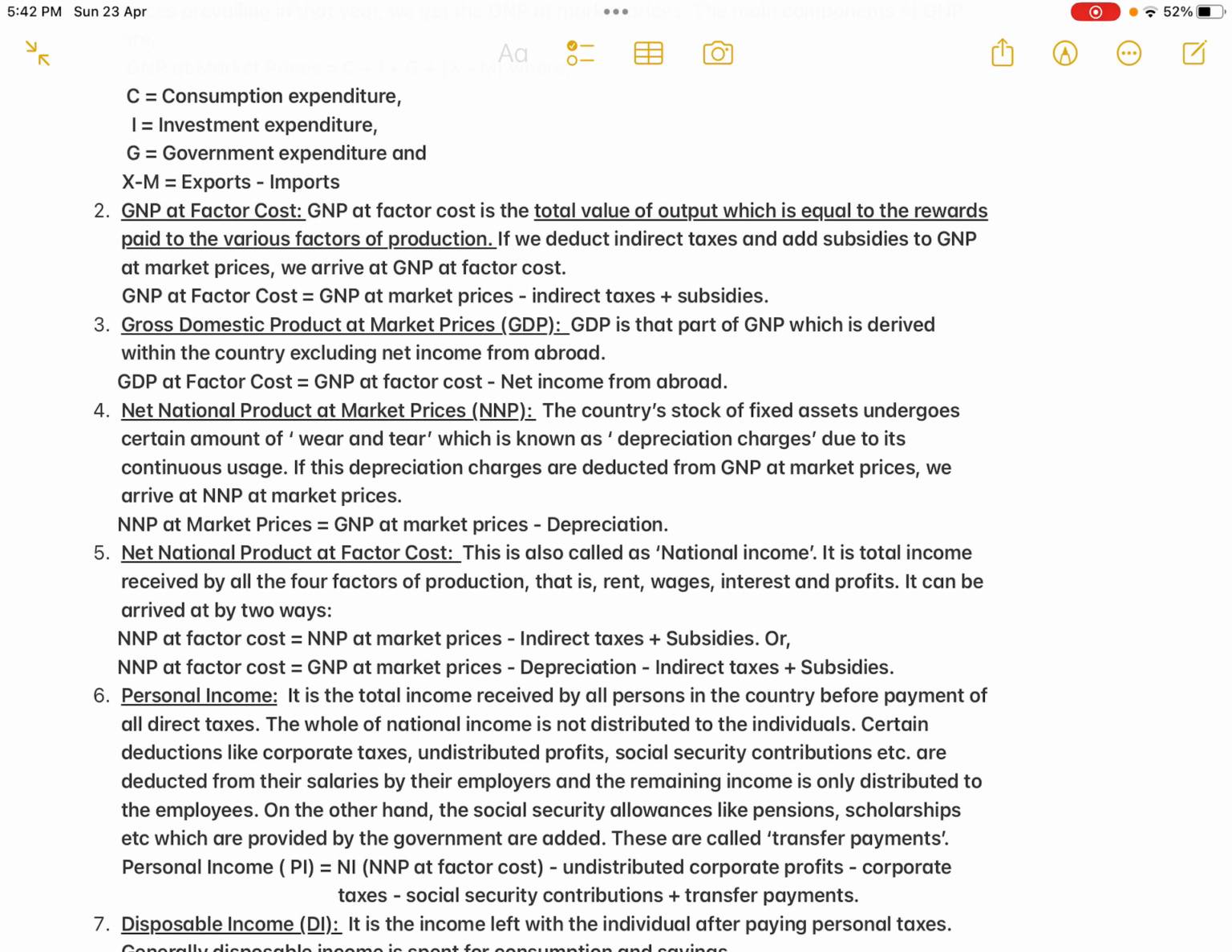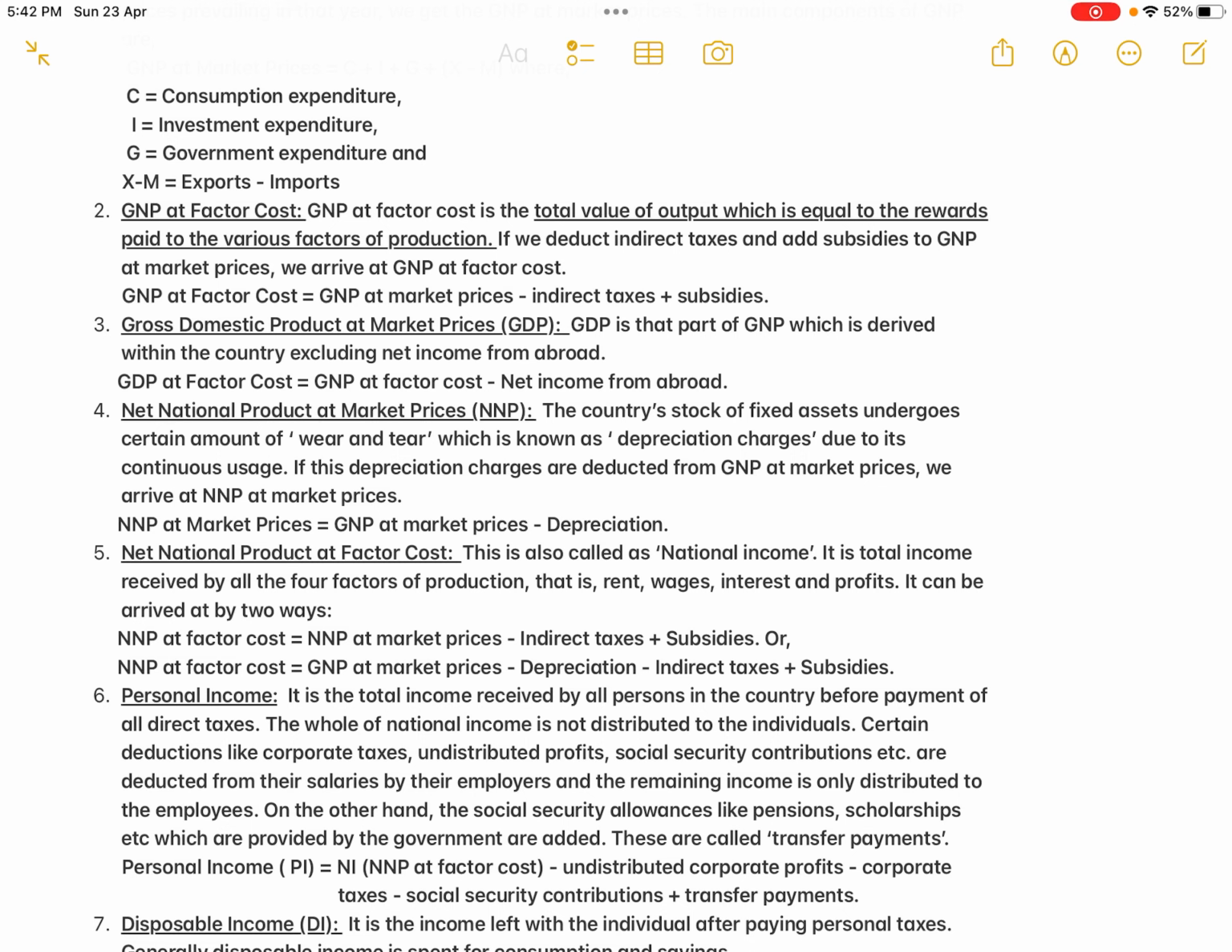Okay, that is rent, wages, interest and profits. So it can be arrived at two ways. There are two formulas in this. So if you have to know the NNP at factor cost, one way is NNP at market prices. From the NNP at market prices, you deduct the indirect taxes plus subsidies. That is one way of calculating. Or NNP at factor cost is equal to GNP at market price, and from GNP to NNP, what we have to do? We have to deduct the depreciation. So minus depreciation minus indirect taxes plus subsidies, we arrive at the NNP at factor cost.